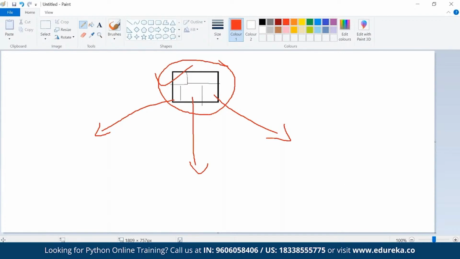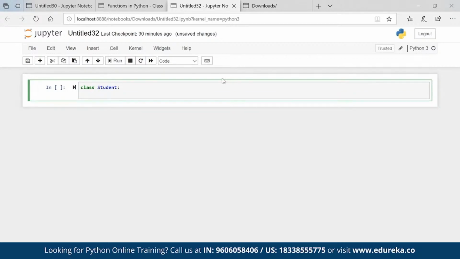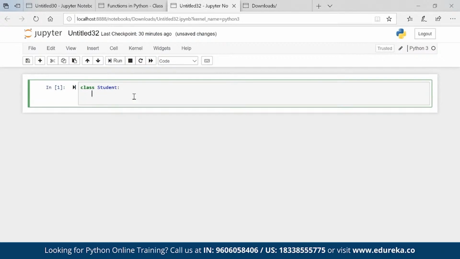Okay. So now let's try to create a class here. To create a class, we have a command called class. Let me take one example. I'll take one example first and try to help you understand it. So we are creating a class called student. The syntax for creating a class is class, then Student, and we prefer to go with a capital letter. Obviously, the class will be created either way, but programmatically, we prefer to go with a capital letter.